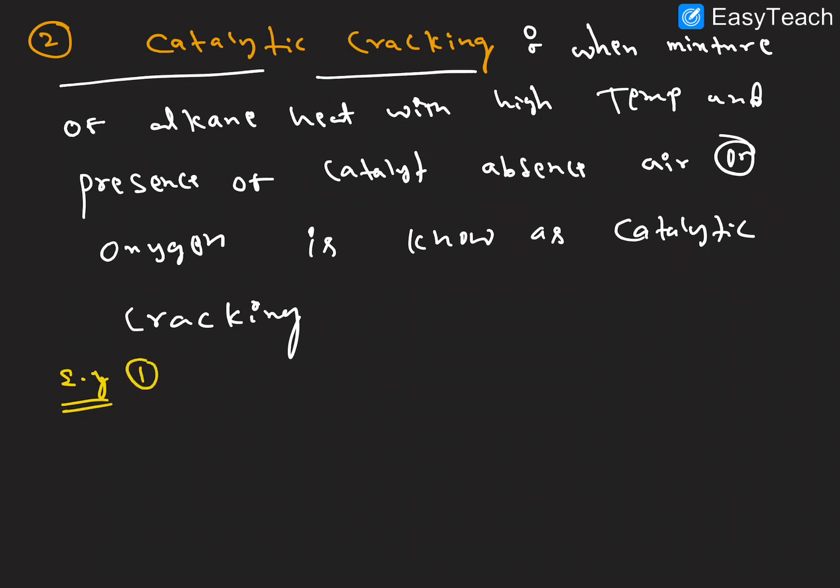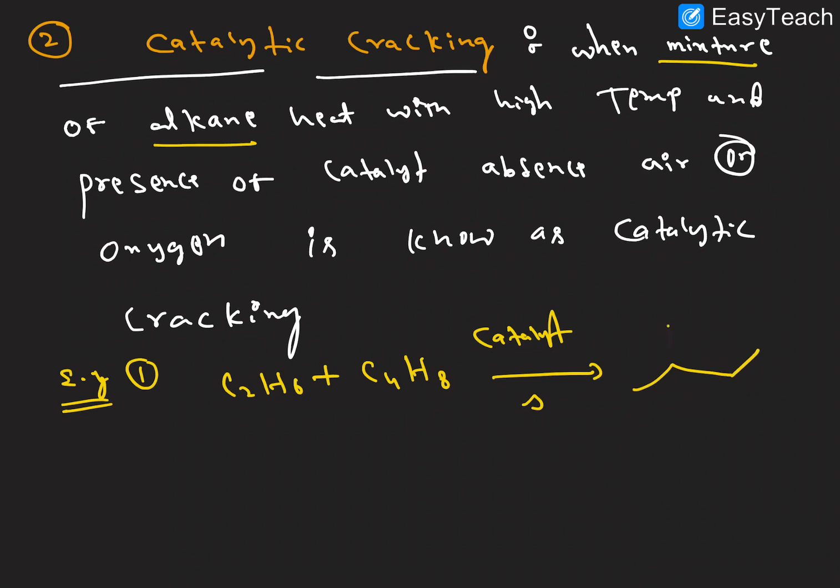Now we'll discuss one example here. Example number 1, C2H6 plus C4H8 and a catalyst we are using here. I will tell which catalyst. So clearly, a mixture of alkanes heated with the catalyst forms one higher alkane here. Not breaking, here we are making a higher one, right? So this is the formation of the product. What catalyst is used here?